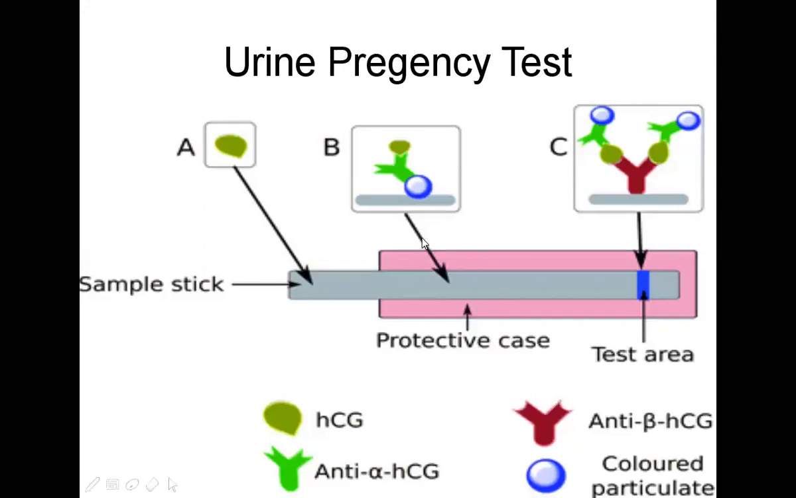For the urine pregnancy test, this is the sample stick. Then this one is the HCG. Then this is anti-alpha HCG. Then this is the blue, the coagulated particle. And what is the red that we are seeing? This is anti-beta HCG. This is anti-alpha HCG. This is anti-beta HCG.